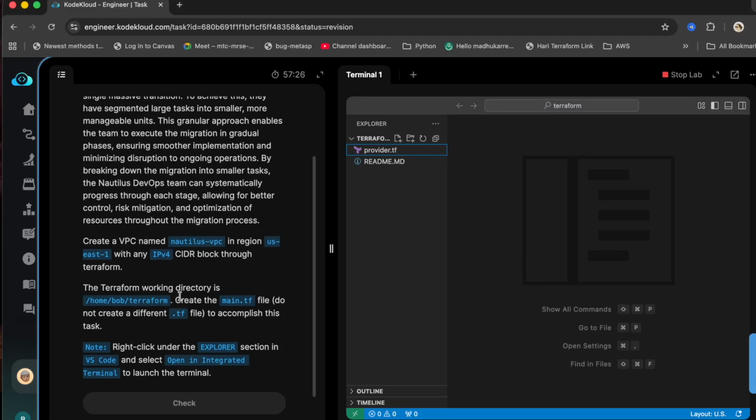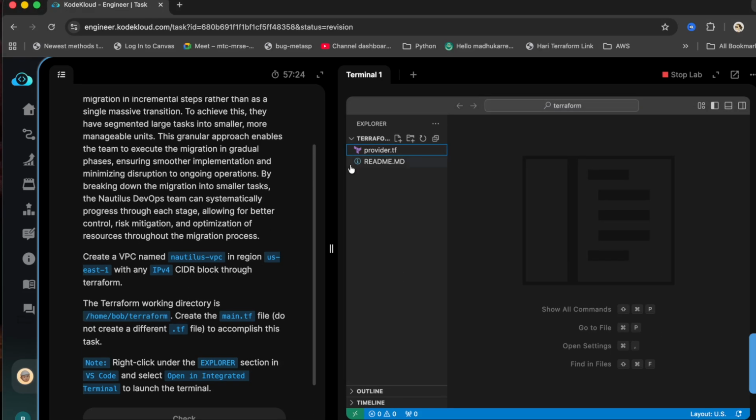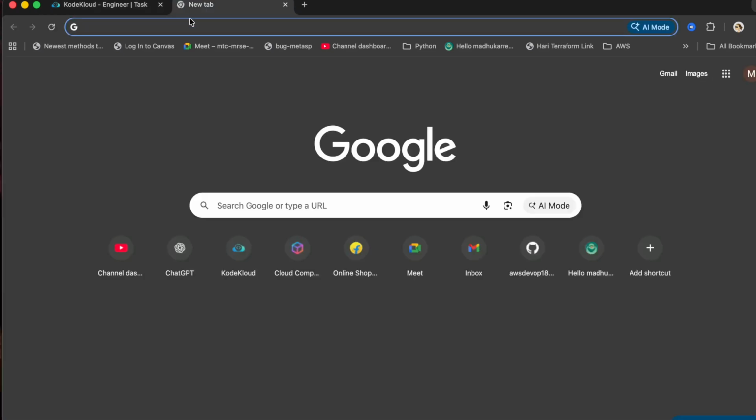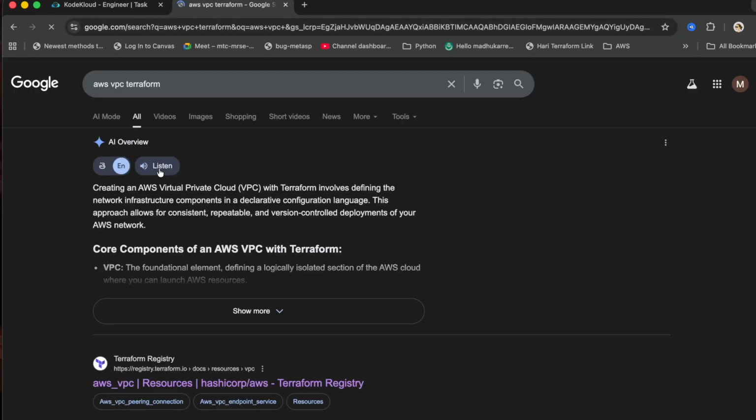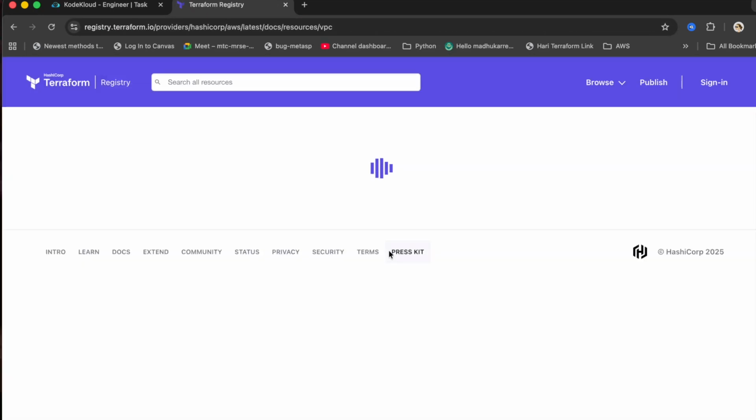In this task, we need to create a VPC using Terraform in AWS. So it's expecting a main.tf file. So create the main.tf file, and then in order to create the VPC, you can search for AWS VPC Terraform. We can go through this.